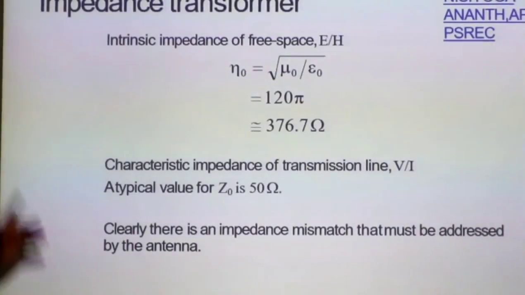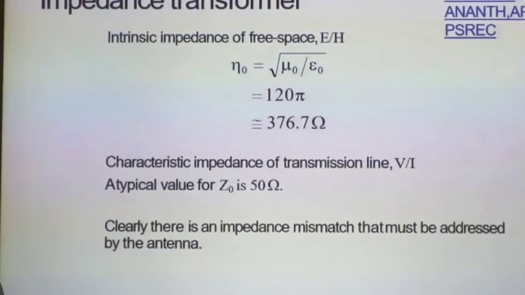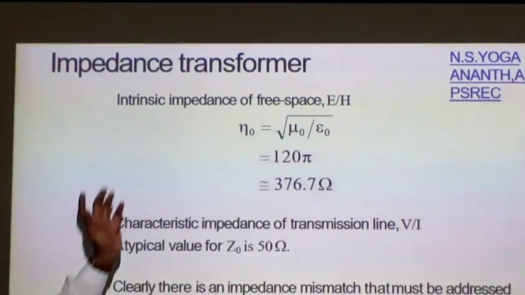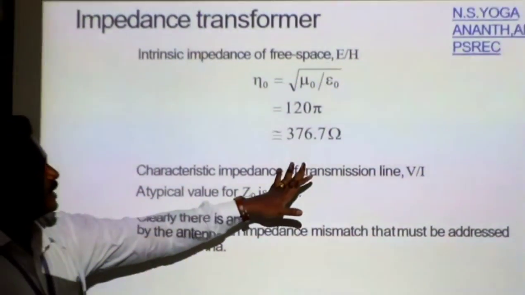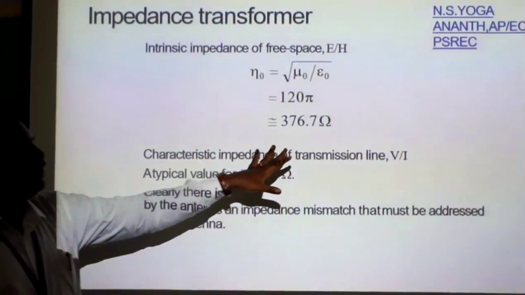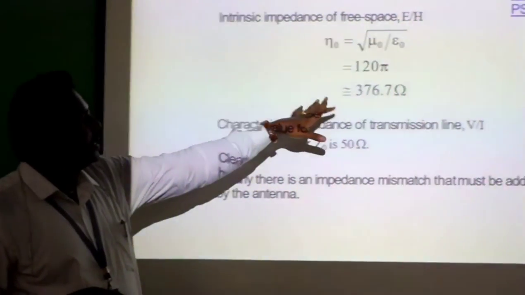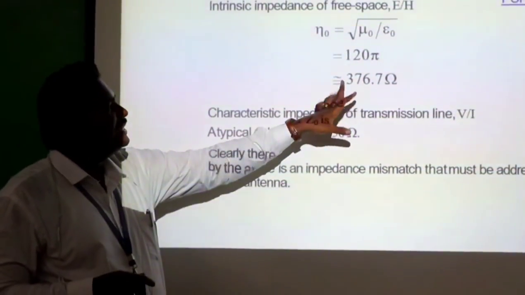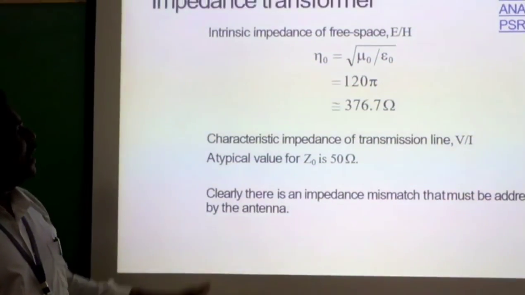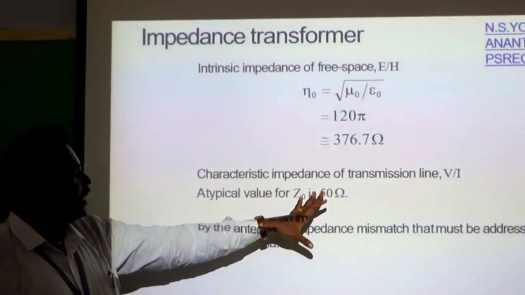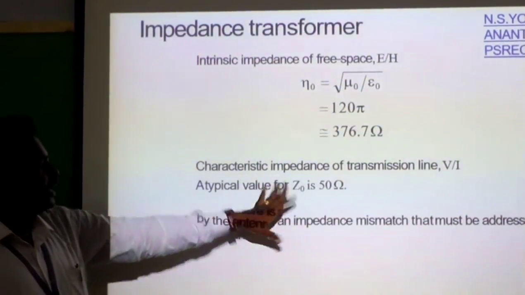Next, we can use the dipole antenna. Here we can calculate the intrinsic impedance of free space. That value is 376.7 ohm, which is the standard value. The formula uses the square root of mu naught by epsilon naught, and the value is 376.7 ohm. This is the intrinsic impedance. For the characteristic impedance of a transmission line, a typical value of Z naught is 50 ohm.